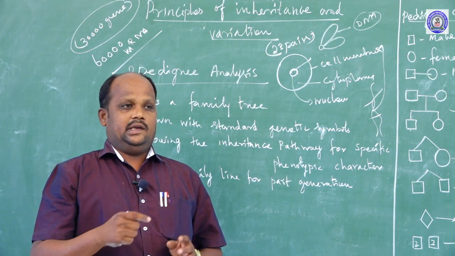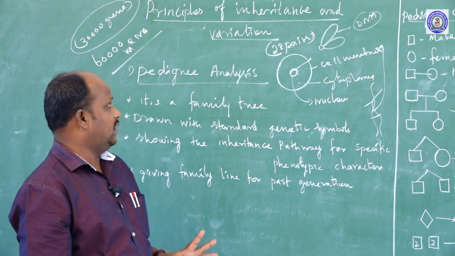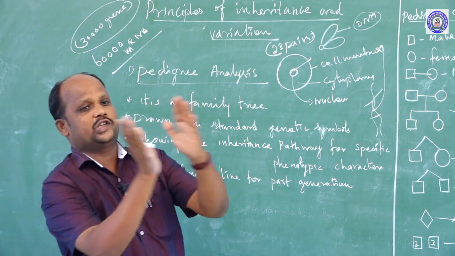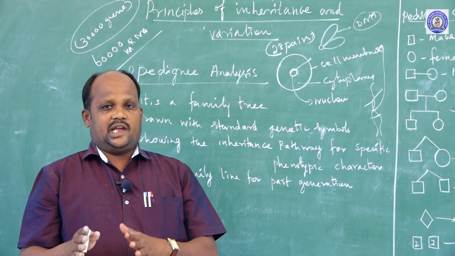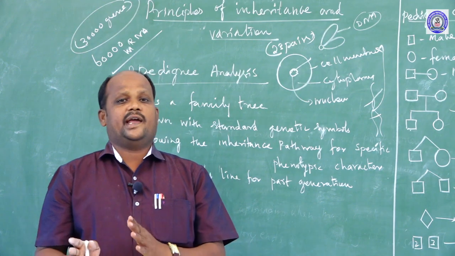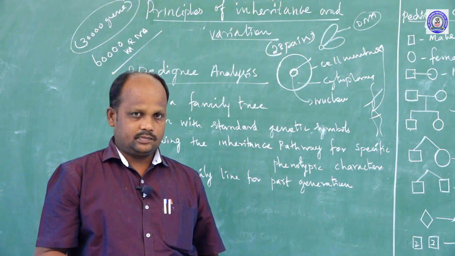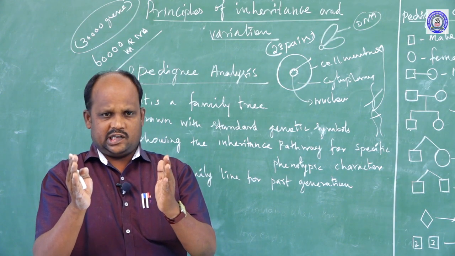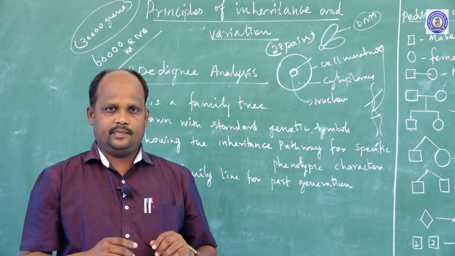When characters transfer from the parent to children, that is called inheritance. Variation means that among the 30,000, some characters may transfer from the parent to children and some characters cannot transfer. That is called variation. When we closely compare parent and children, some characters are similar and some are dissimilar.